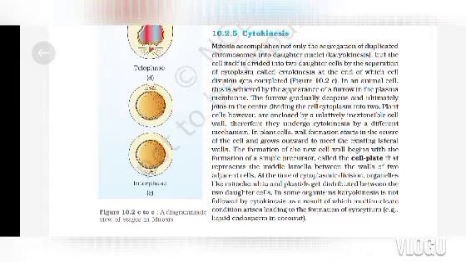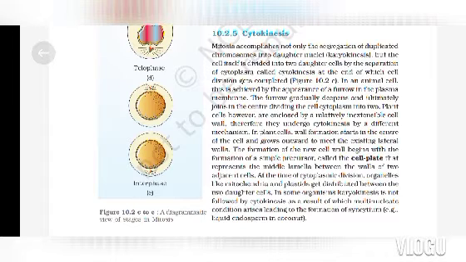Plant cells, however, are enclosed by the relatively inextensible cell wall. Therefore, they undergo cytokinesis by a different mechanism. In plant cells, wall formation starts in the center of the cell and grows outward to meet the existing lateral wall. The formation of the new cell wall begins with the formation of a simple precursor called the cell plate that represents the middle lamella between the walls of two adjacent cells. At the time of cytoplasmic division, organelles like mitochondria and plastids get distributed between the two daughter cells.